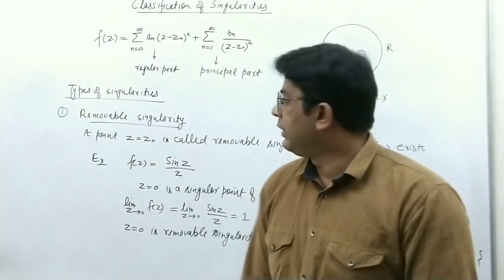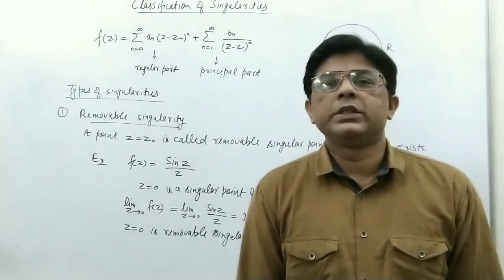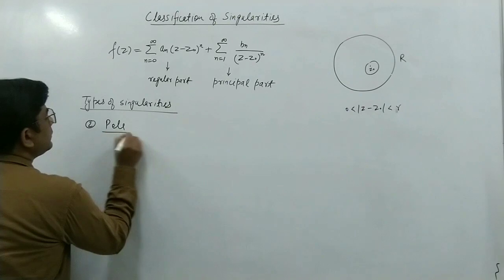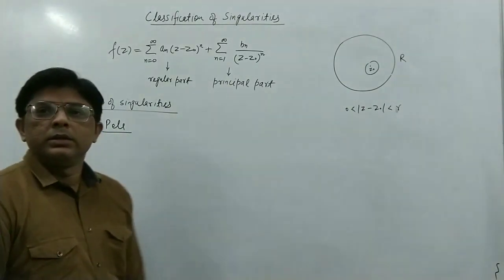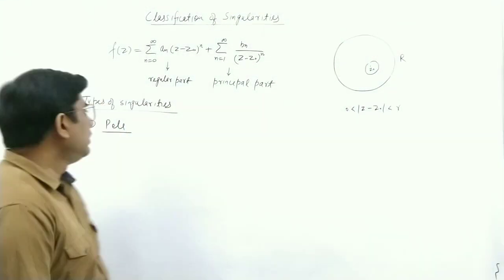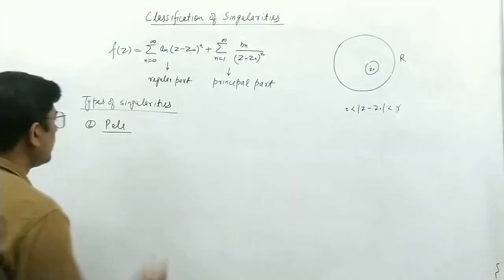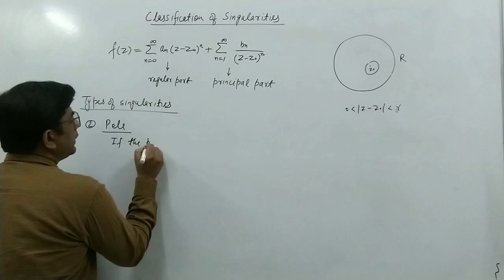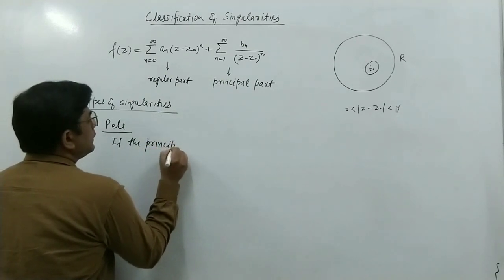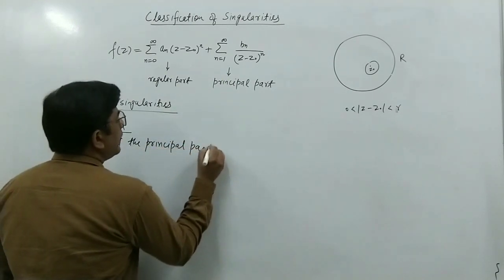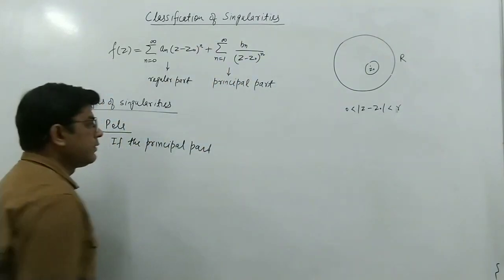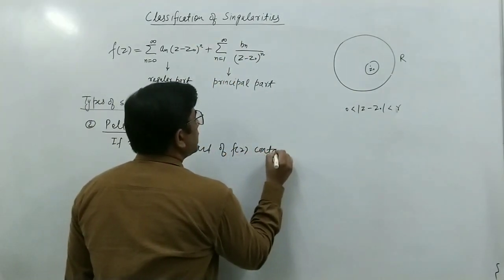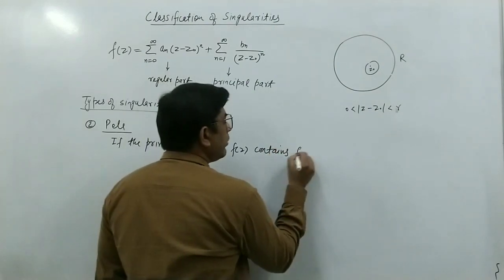In the second case, we have the second type of singularity, which is known as a pole. A point z equal to z naught is called a pole if the principal part of f(z) contains a finite number of terms.